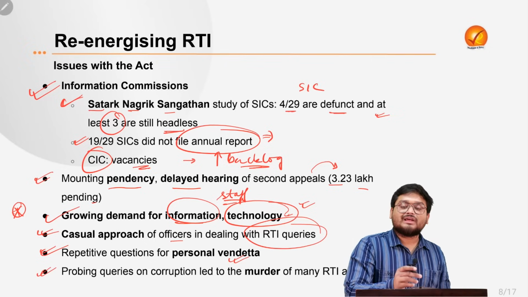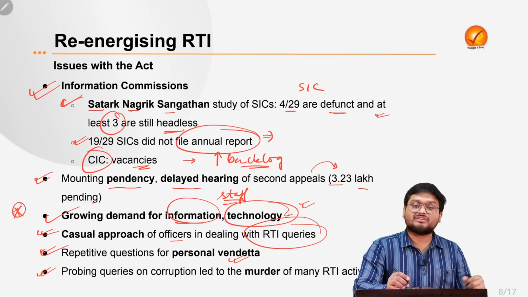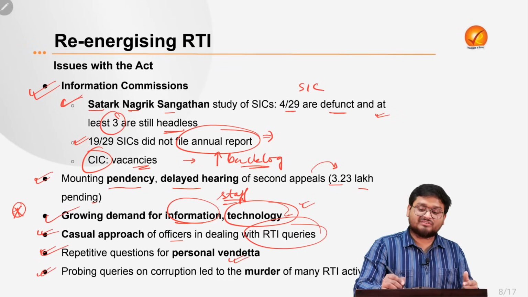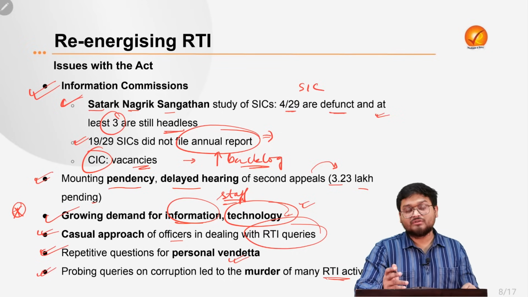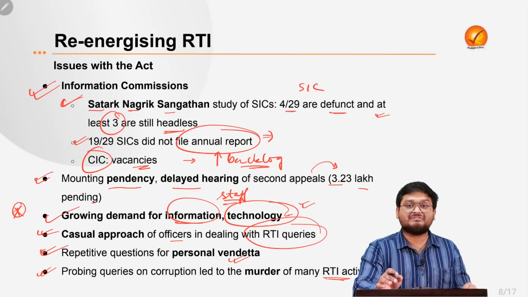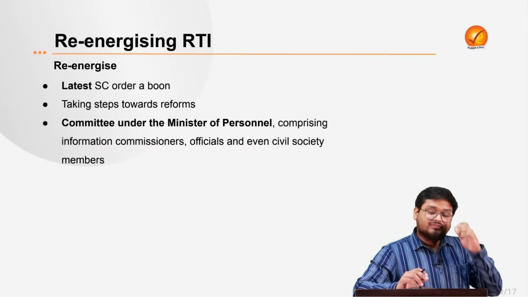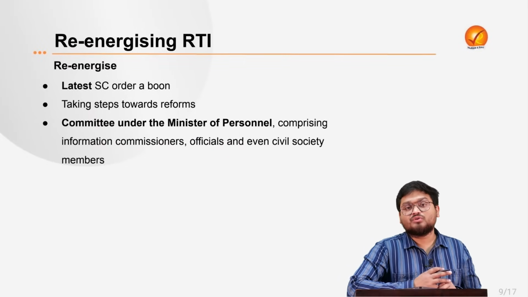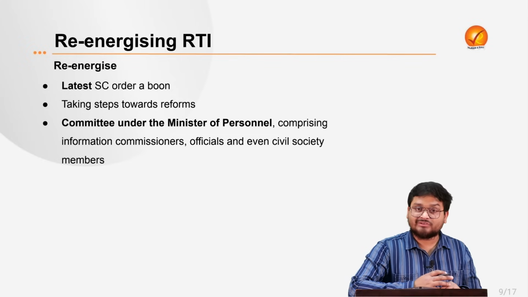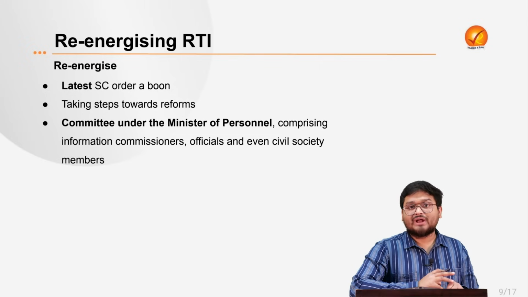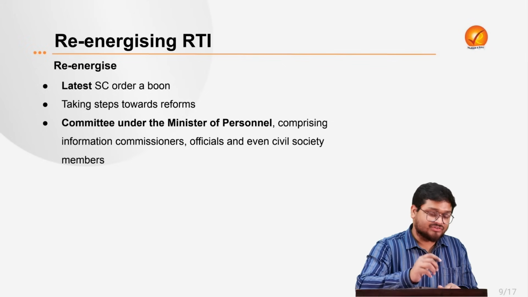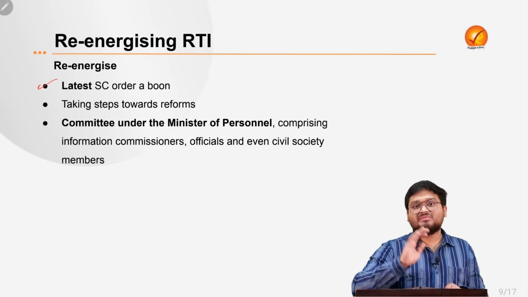Next, finally, we have to understand there have been very serious cases of RTI activists being murdered due to seeking some sensitive information. So these are the various issues with the Act. There are some issues, and that is why this latest Supreme Court direction regarding the right to information, with reference to voters' right to know about the political donation, comes indirectly as an impetus to the Right to Information Act.